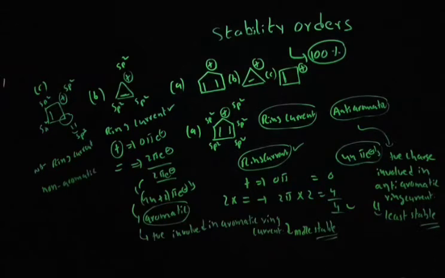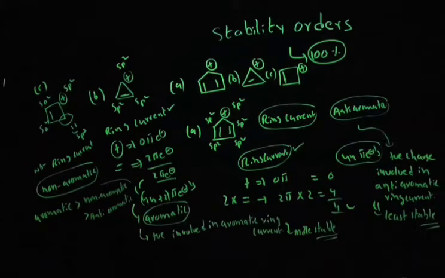If a compound is neither aromatic nor anti-aromatic, such compounds are known as non-aromatic compounds. The stability order of non-aromatic compounds lies between aromatic and anti-aromatic compounds. That means aromatic compounds are more stable than non-aromatic, and finally anti-aromatic is the least stable. This will be our stability order.